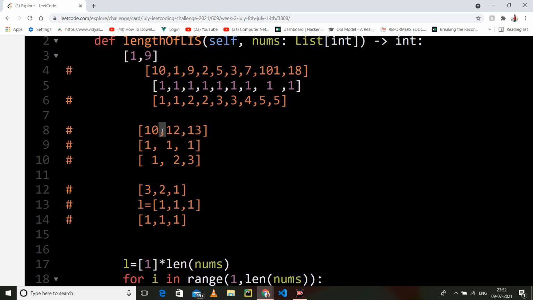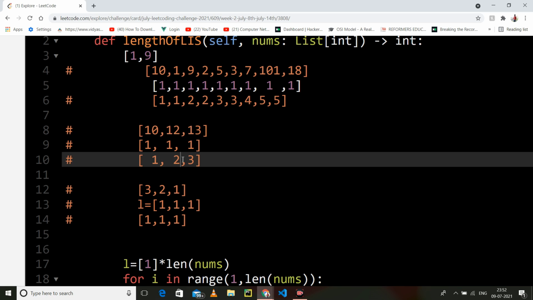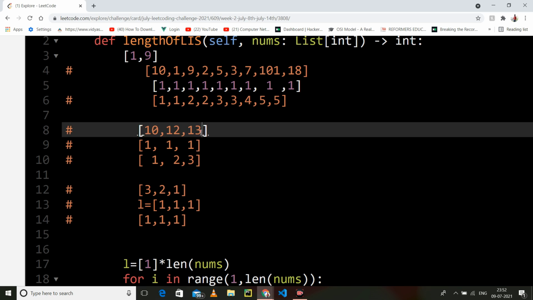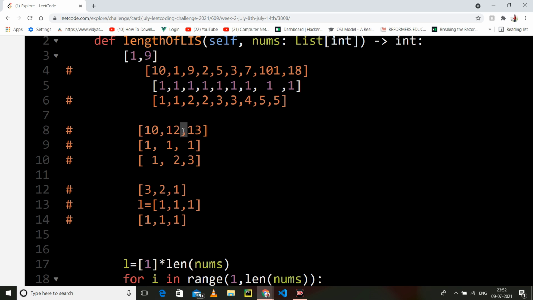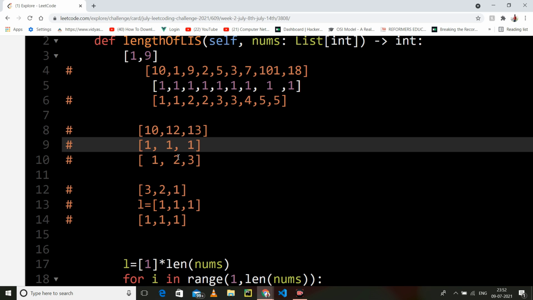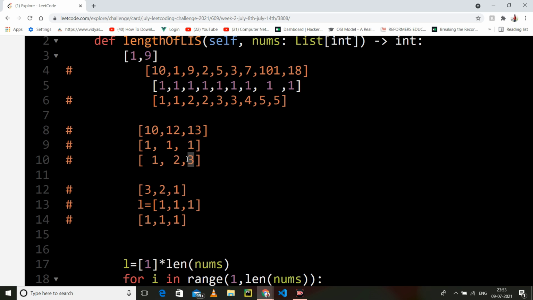We will traverse from the previous index to the 0th index, and we will check 12 is greater than 10. Yes. So let me add 1, so it will become 2. We will go to 3 and check that 12 is less than 13. Yes. So we will take 2 and add 1 to it, so it will become 3.